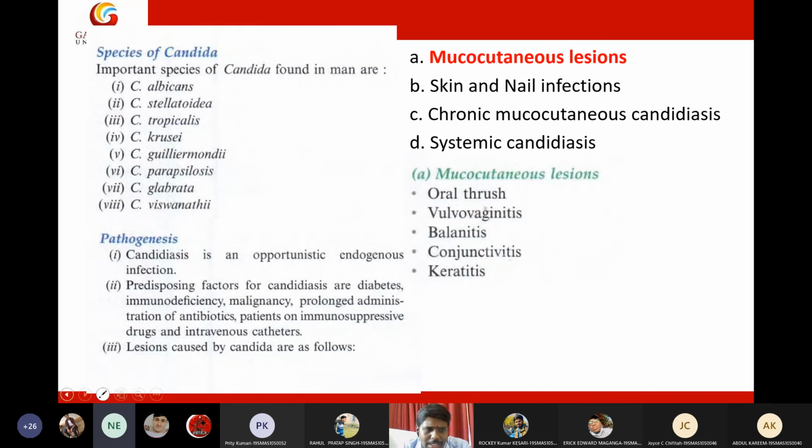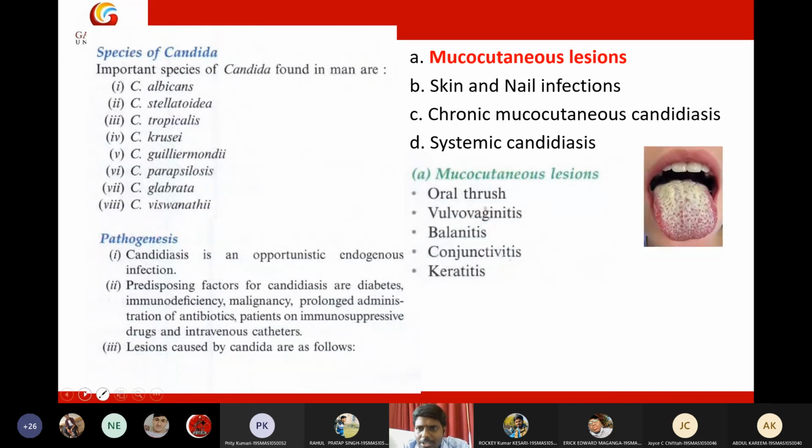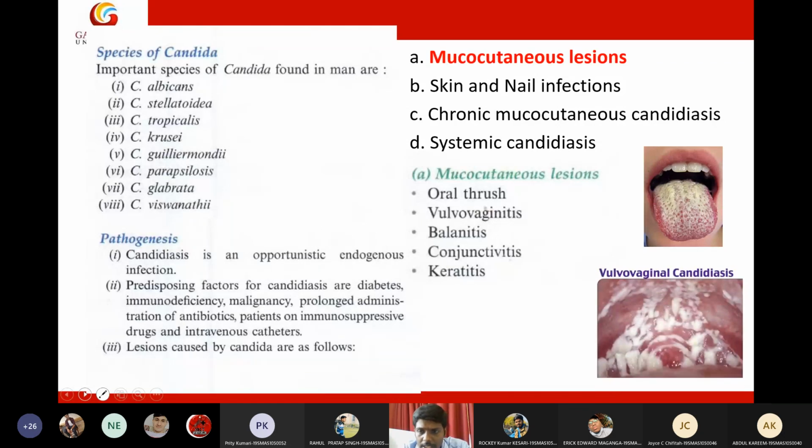So oral thrush is an infection of the tongue. It is a Candida infection of the tongue. So this is oral thrush. Okay. So this is a Candida infection of the tongue, which is called oral thrush. Then, by the way, students, Candida is one of the common STDs, sexually transmitted diseases. So be cautious. And the second one is vulvovaginitis.